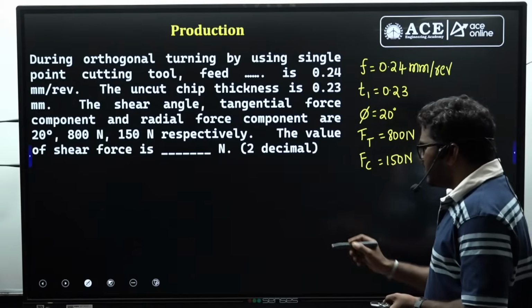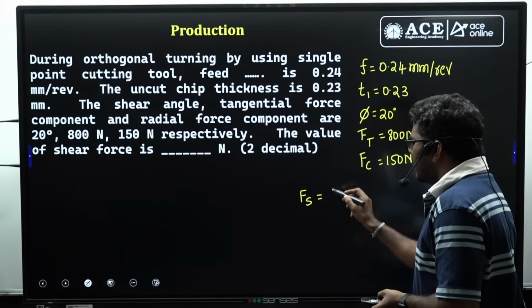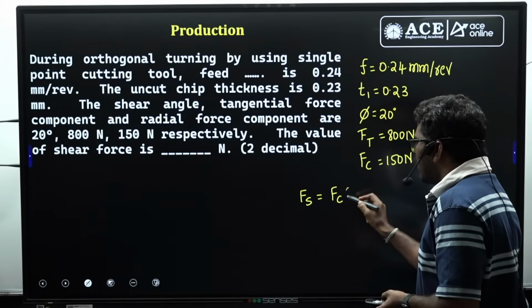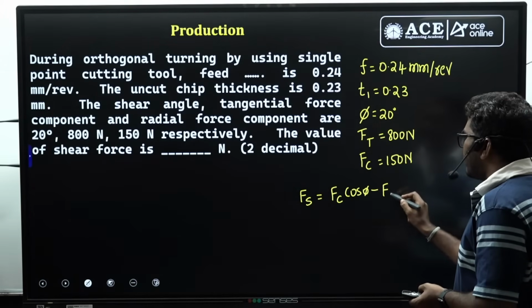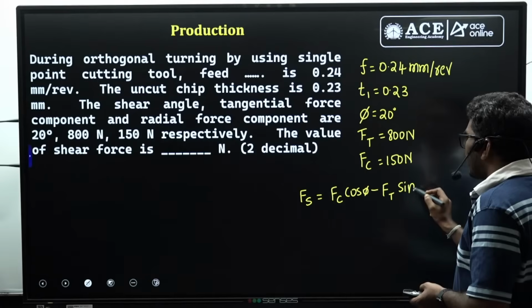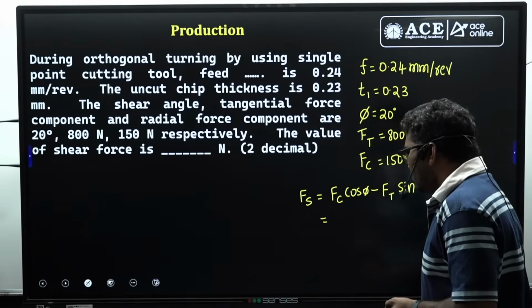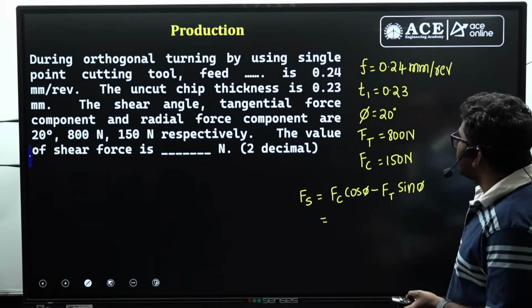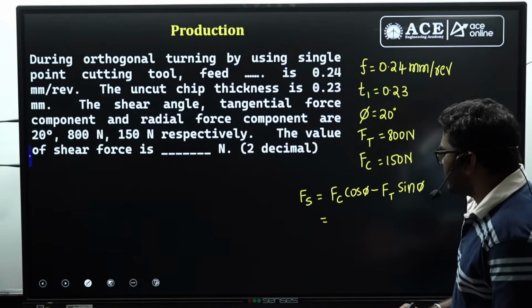Here, for the shear force, you are familiar with the formula: Fc cos phi minus Ft sin phi. Here, what is Fc? Tangential force and shear force.